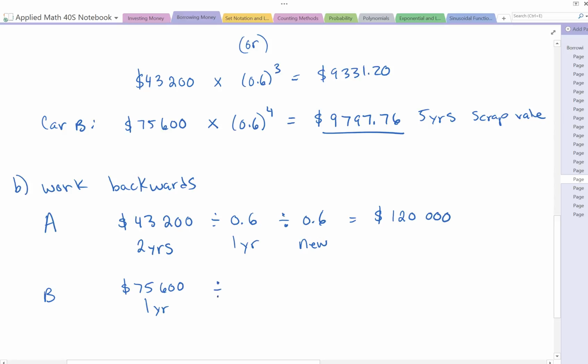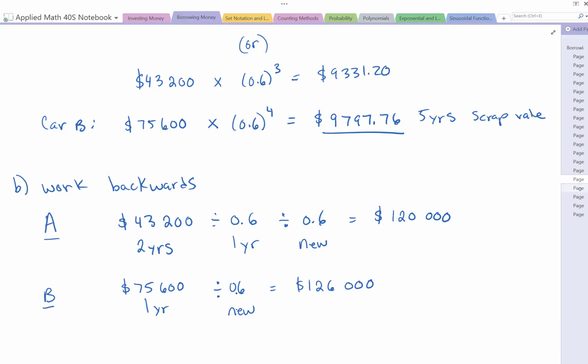Now because car B is newer, it's only a 1-year-old car, we would only have to divide by 60% once to get the new value, and that's $126,000. Okay, and you can always verify if you wanted to go back and plug that in and see if you get the same scrap value cost if you wanted. But that's how you would solve using a depreciation value.